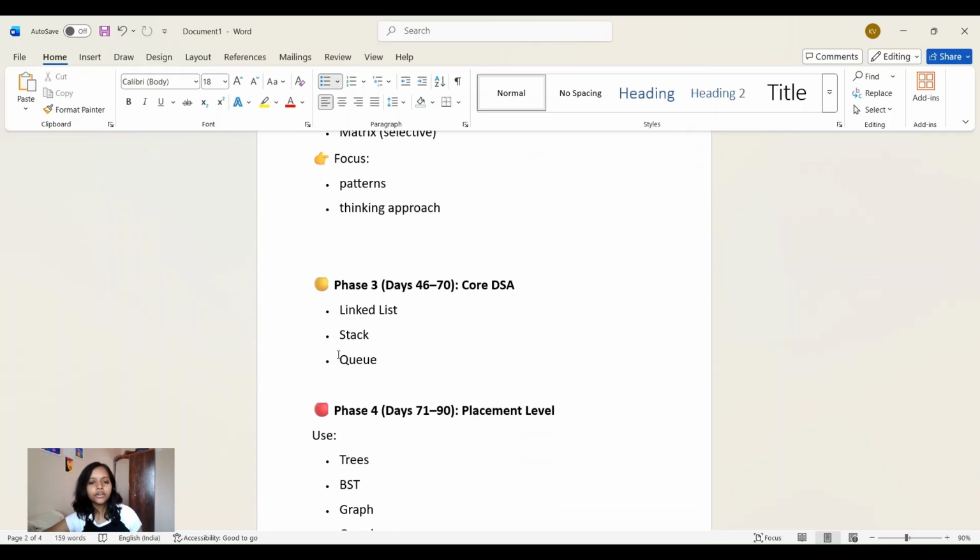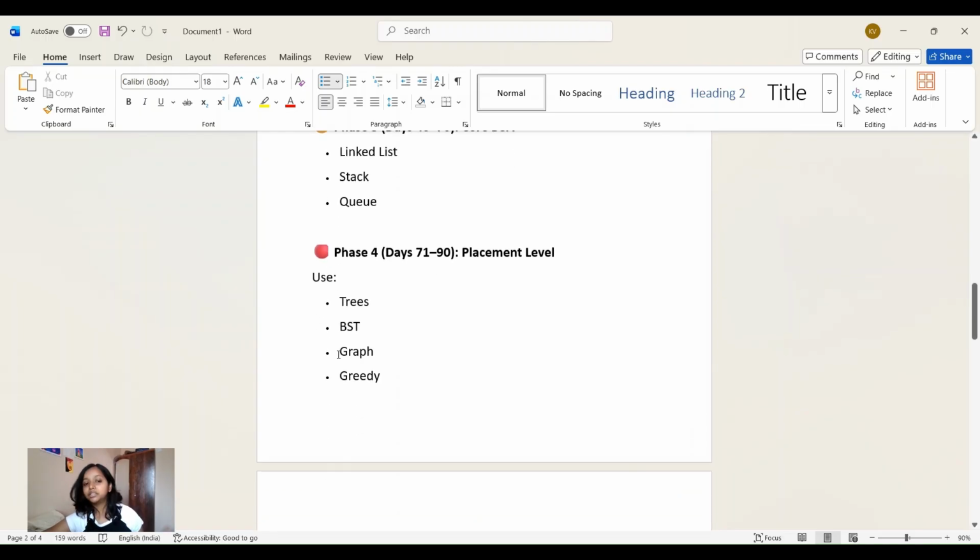Now, phase 4 is 71 to 90, last phase, placement level. So here we will be understanding trees, BST, graph. So in this series, I'm not just explaining the concepts, okay? So don't get misunderstood by this. We are going to solve standard questions of these concepts. So how will be our approach?